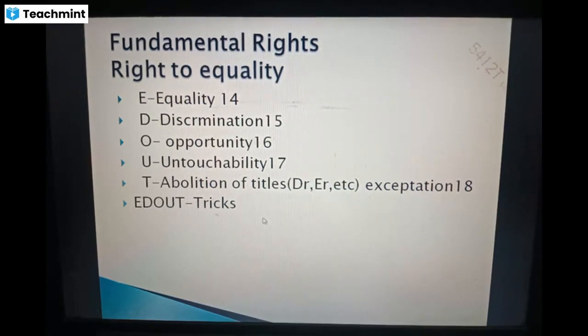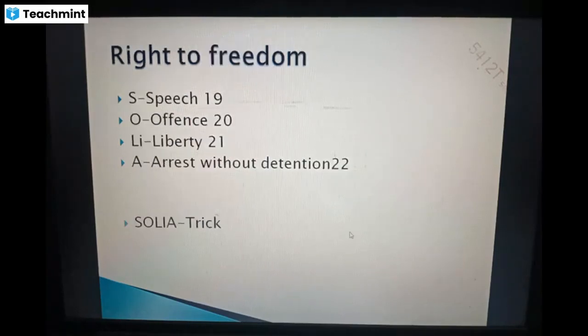This is all about right to equality. For remembering it, just remember the trick: E for equality, D for discrimination, O for opportunity, U for untouchability, T for abolition of titles. Clear? Next, come to right to freedom.